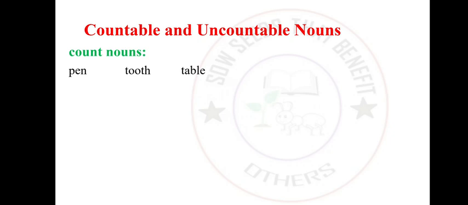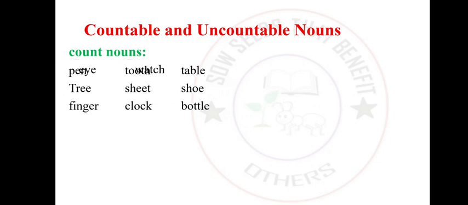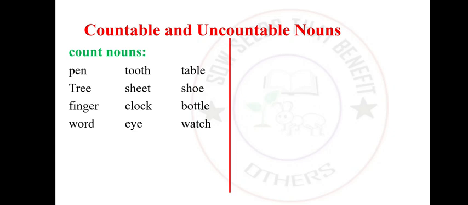So we said that you could see pen, tooth, table, and all that. All these items are count. We can count them. But when we look at the uncountable nouns, something like bread, you cannot count bread. It is a mass. We can only say 2 loaves of bread.